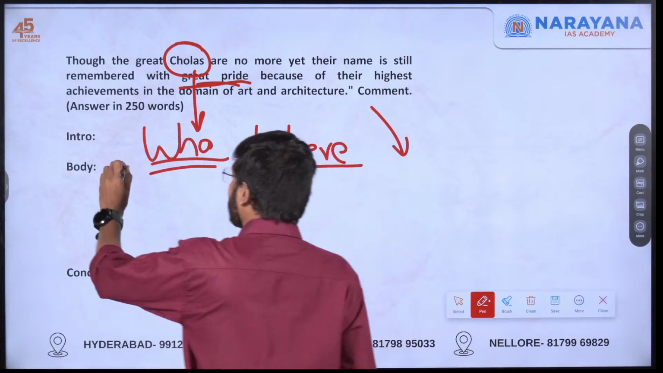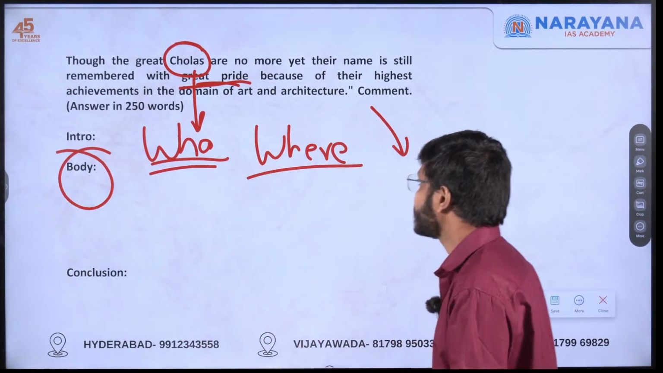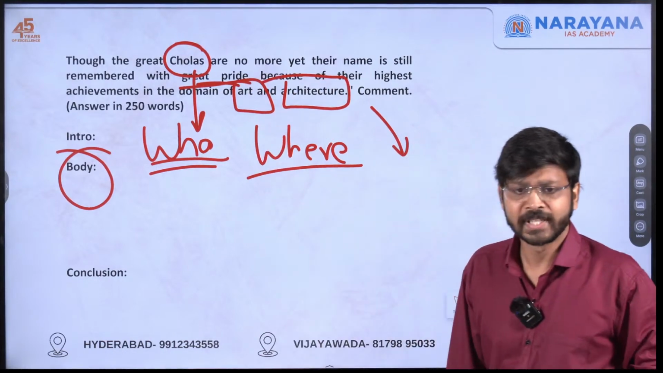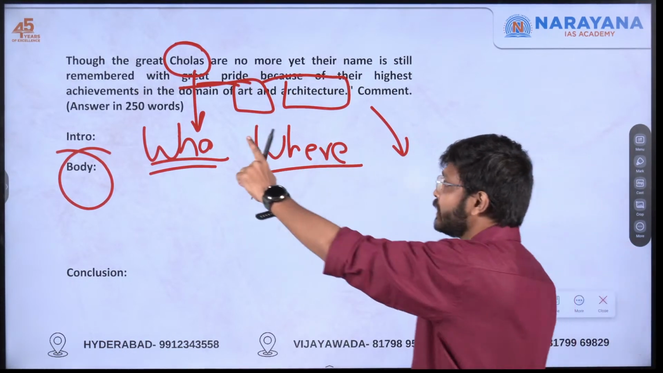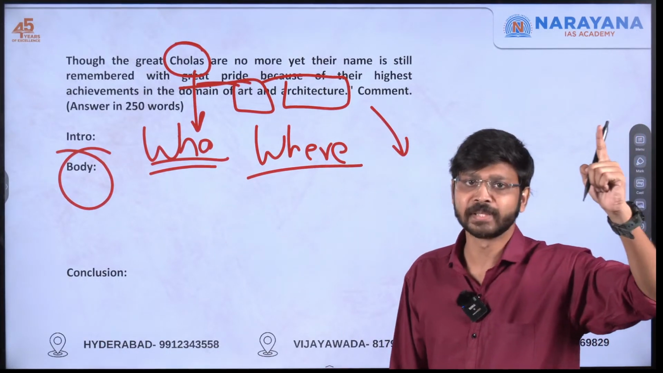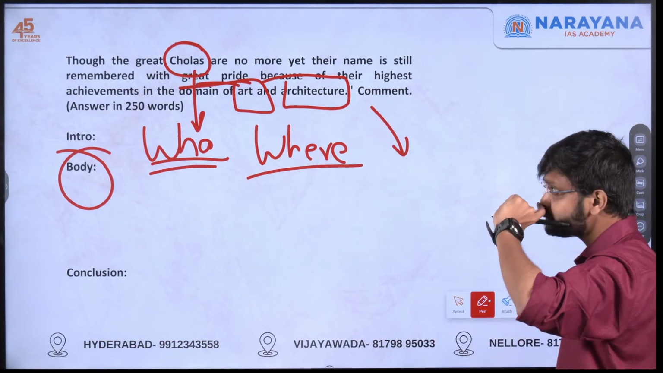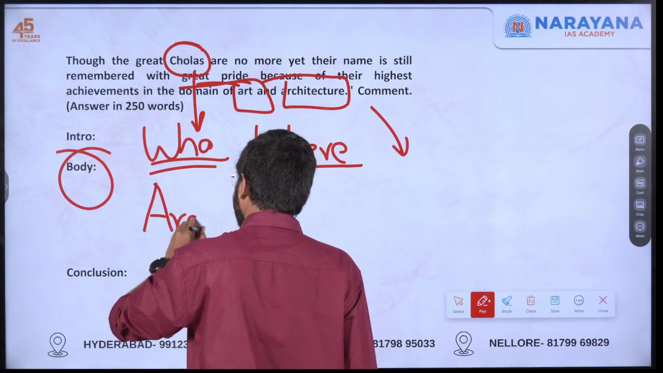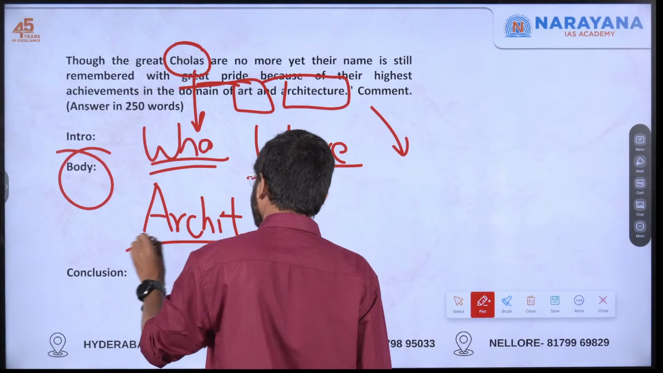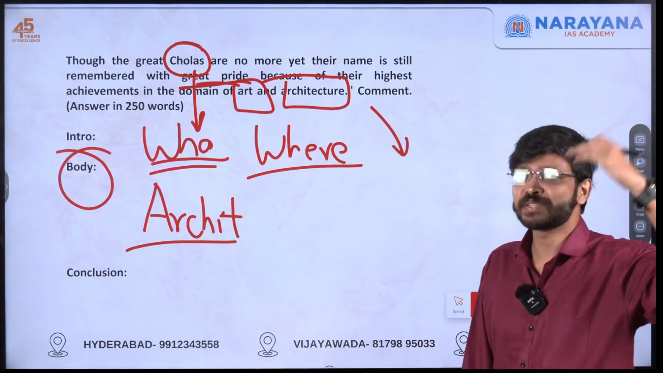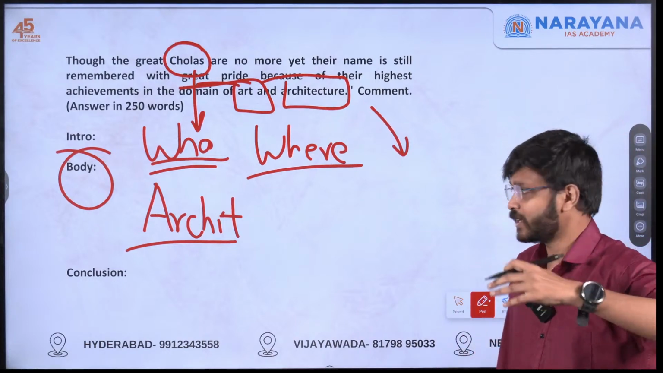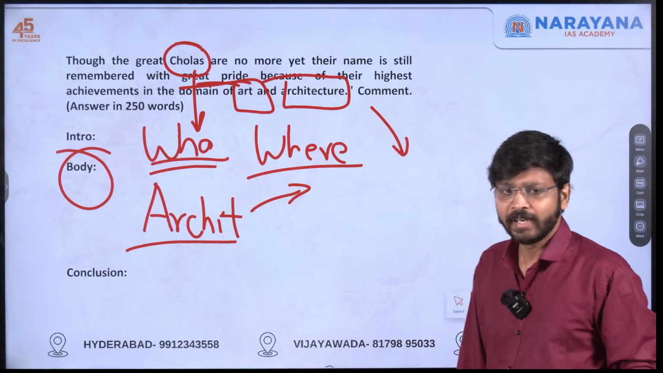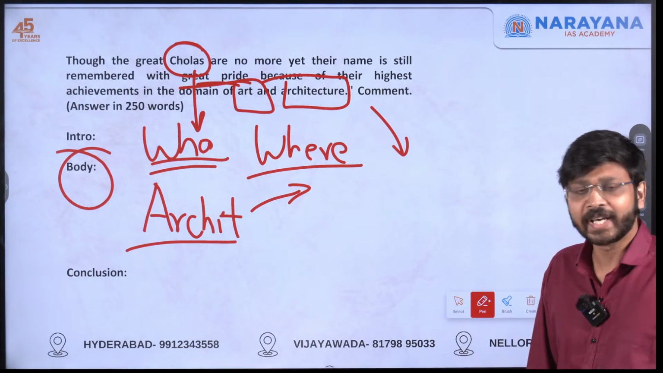Now coming to the body. Here we can divide it into one is art, another one is architecture. But while writing the answer, we have to keep that legacy in mind. You can choose art first also, but I am choosing architecture. Why? Because I believe Chola architecture is much above art. You can go with a different approach, but this is how I'll be writing. So we are talking about legacy only, right?